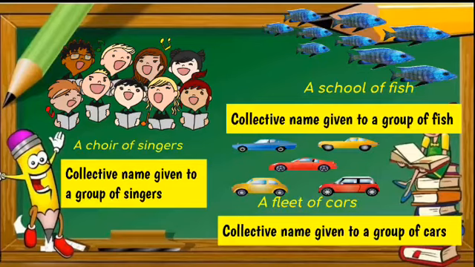So here we have a school, the collective name given to a group of fish. A choir of singers, choir, the collective name given to a group of singers. And fleet, the collective name given to a group of cars.